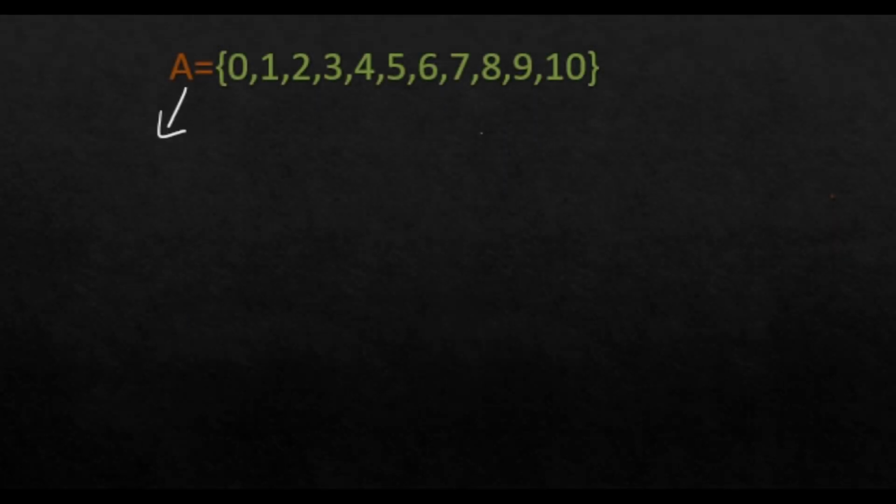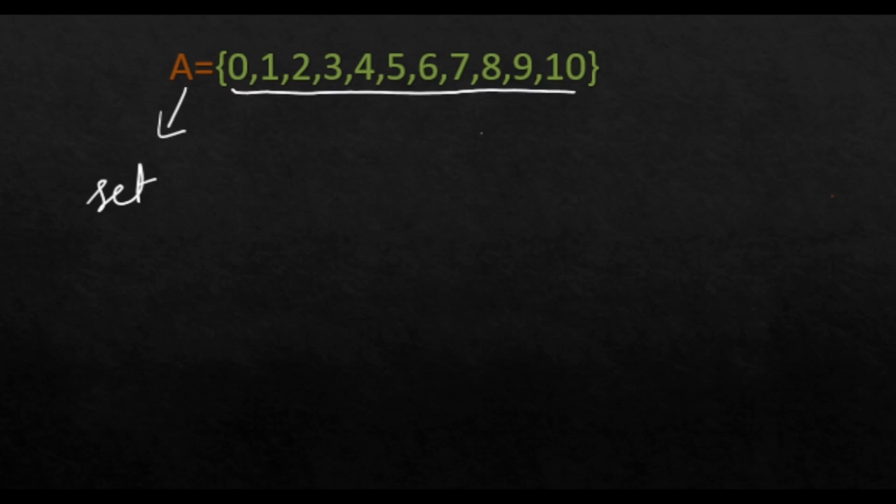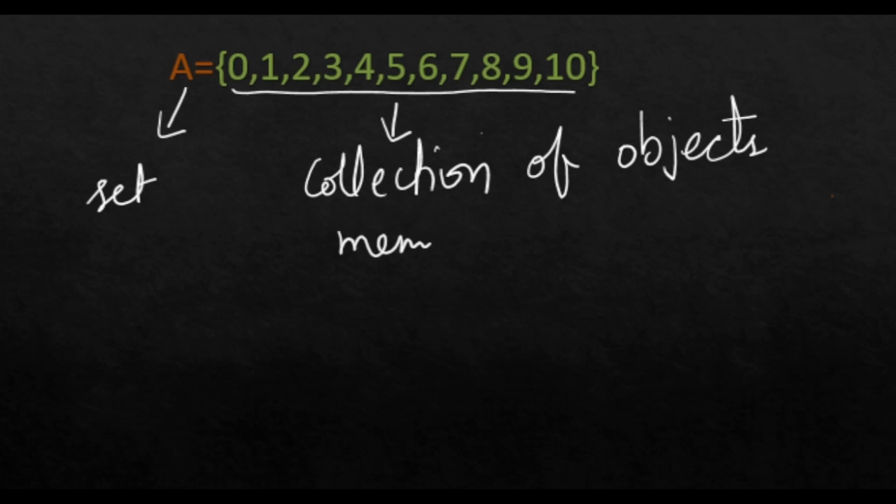Today we are going to learn about sets. This is an example of sets. A is a set. Whole numbers from 0 to 10 are the collection of objects, also known as members or